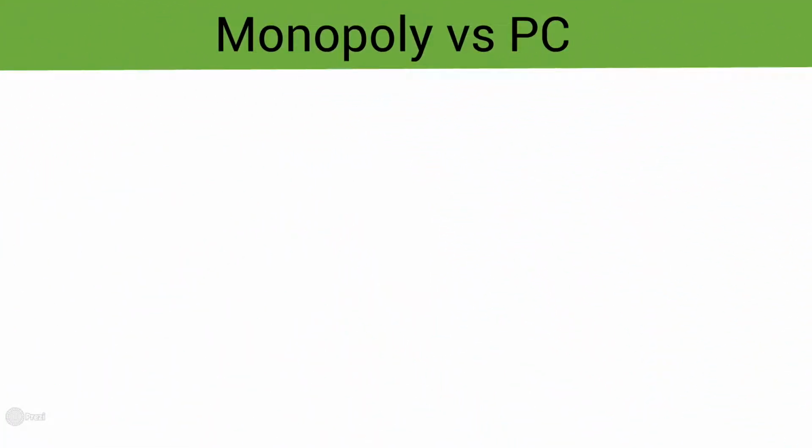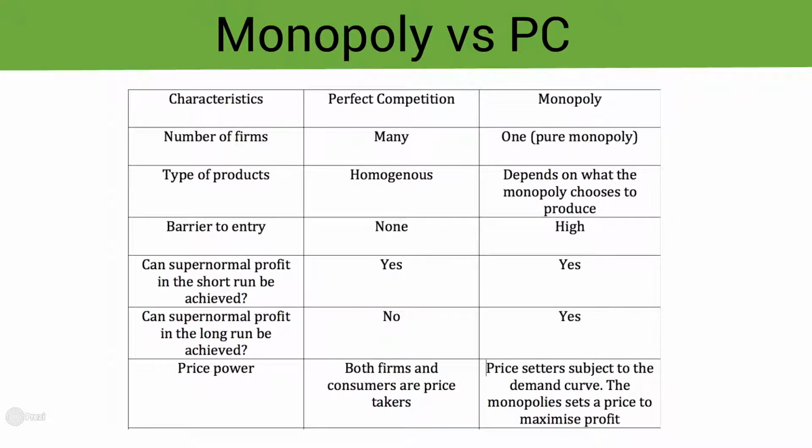Today we're going to do a comparison between monopoly and perfect competition, and just go through the characteristics of each and we'll just compare them. So let's take the first characteristic of the number of firms. In perfect competition there will be many firms, and the number of firms for a monopoly will be 1. Especially if we assume a pure monopoly.